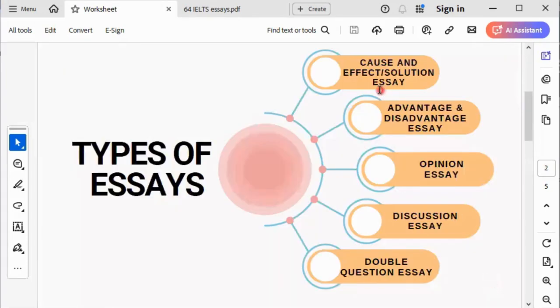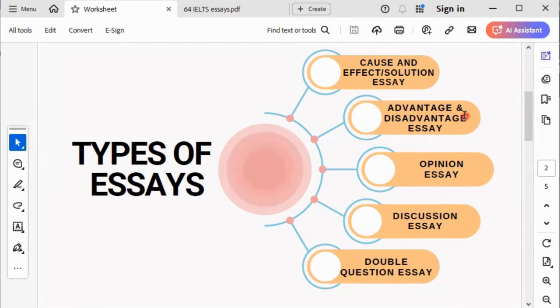Look at it. You see these first 2 on this list, cause and effect, cause and solution, and then advantage, disadvantage essay. These essay types, or let's say 3 essay types, are the easiest to handle. If you can master these essay types, writing the remaining types of essays will not be difficult. The idea is just to apply the concepts used there and use them to write these ones.